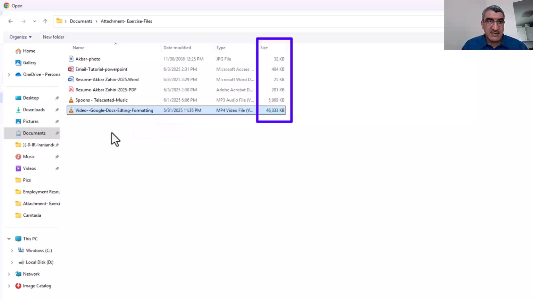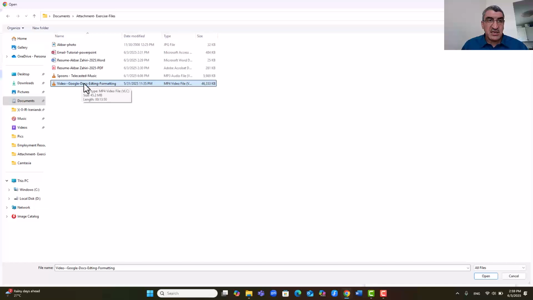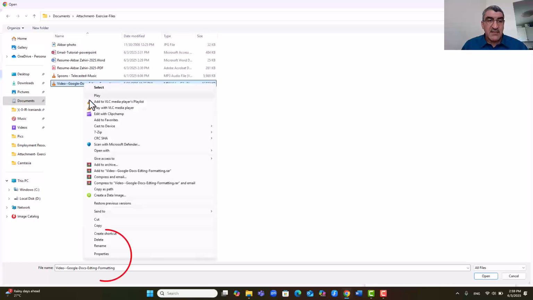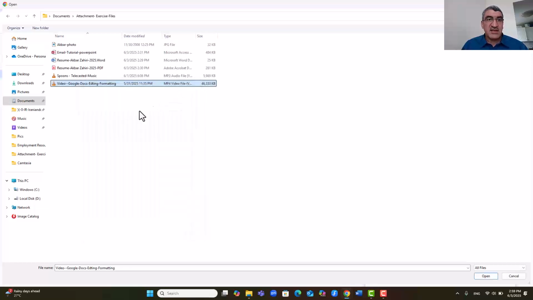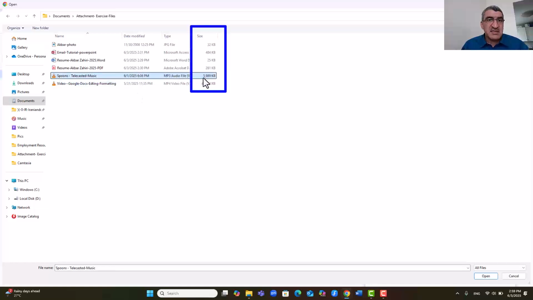Forget it. As you can see, when I keep my mouse over it, it says 45. Or when I right click on it and go to properties, it shows you the size of this file is 45. So pay attention. If your file is so large, you cannot send it. But I can send the music because it is around 5 megabytes and the other ones are kilobytes. They are not so heavy, so I can send all of them. I can select all of them, for example.